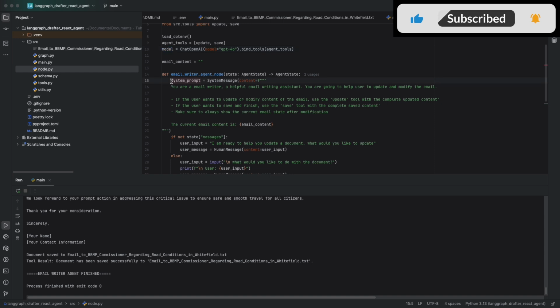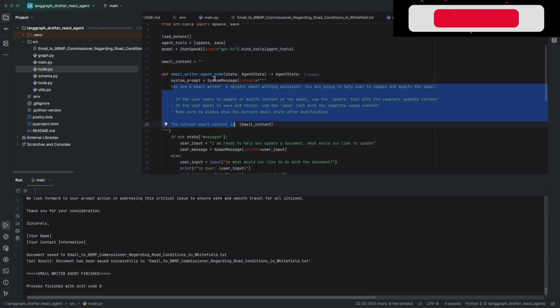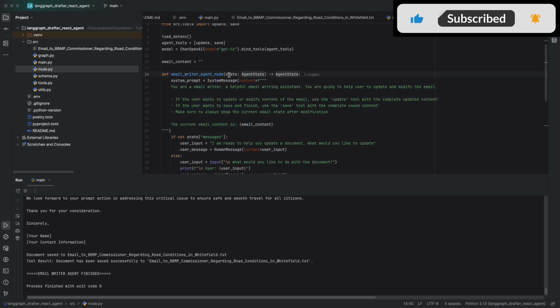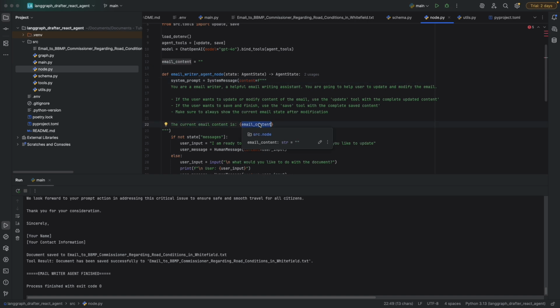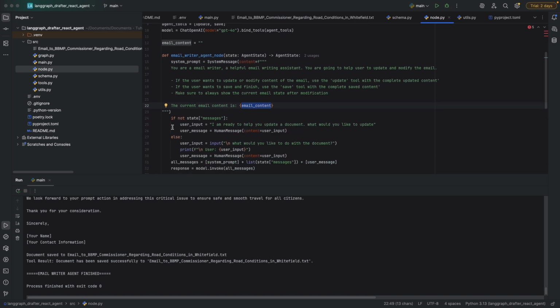Now this is the prompt we are using. So the email writer agent node takes an agent state as an input and the output is also agent state. Now this is a system prompt we are giving to that particular agent, and here we are writing the prompt and passing the email content. This email content will come from the user, so we'll take it from the user. Once we get that, we are checking if there is no state message, then we're giving the user input: I'm ready to help you update the document, what would you like to update. Then we are storing that particular user input inside the human message.